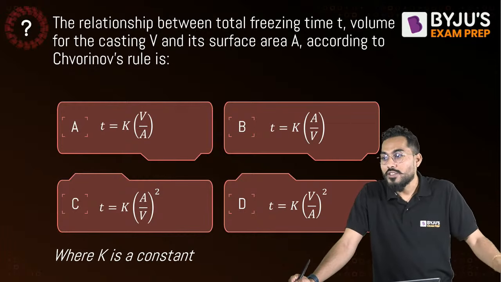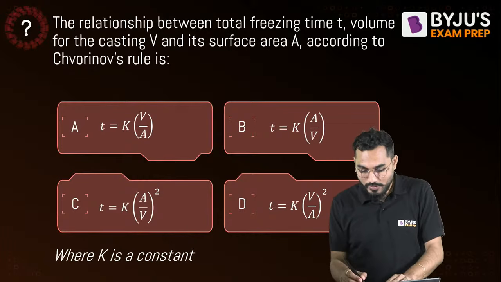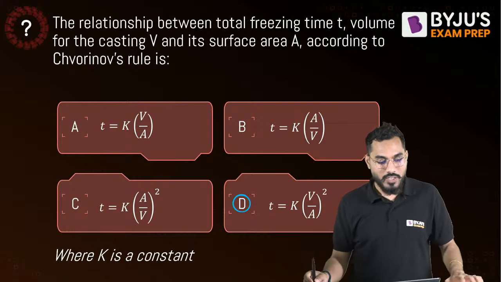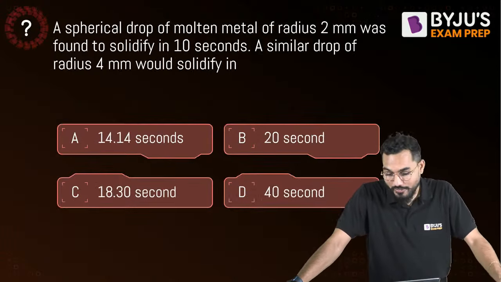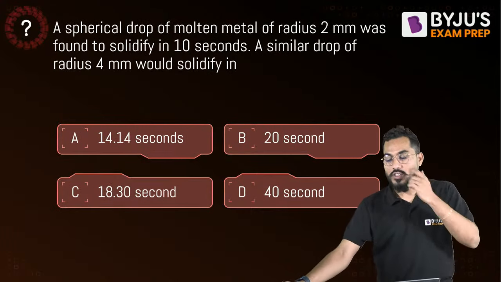Volume divided by surface area square. So I'll say that D is the perfect answer. No problem at all in this case. Volume divided by surface area square. Right, fine. Okay, now you solve this question and tell me.